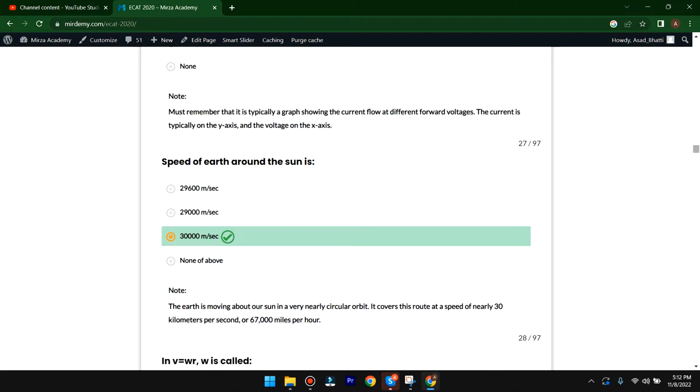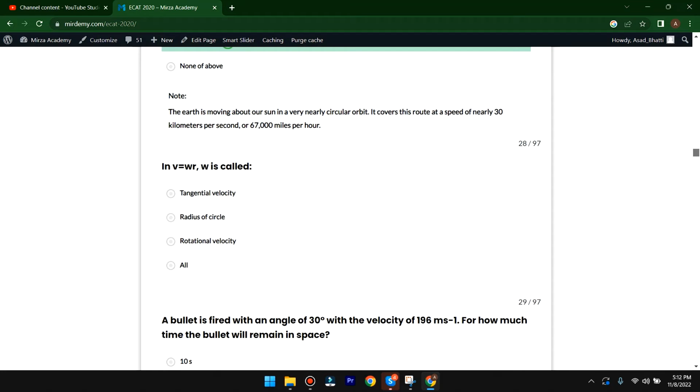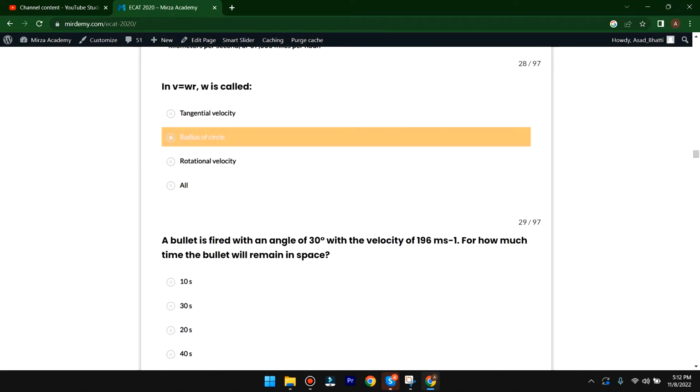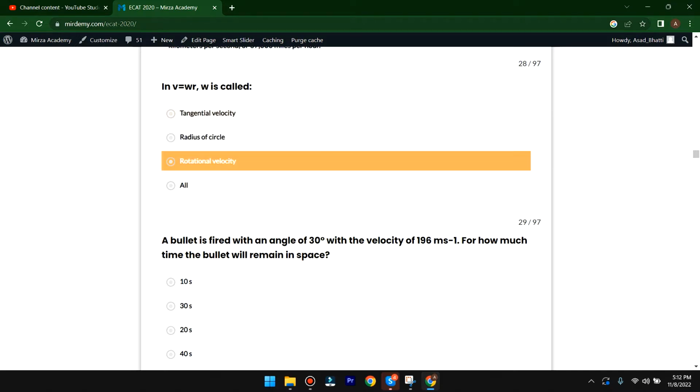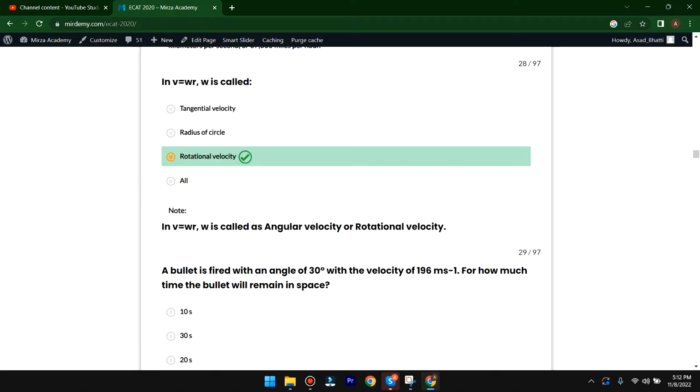The next MCQ is here. In V is equal to omega R, omega is called, very simple question, tangential, radius, rotational. Here will be rotational velocity. Omega is called angular velocity or rotational velocity. So here C option is correct.